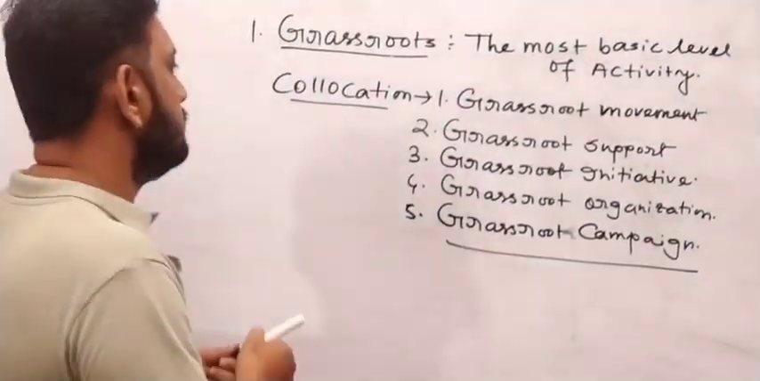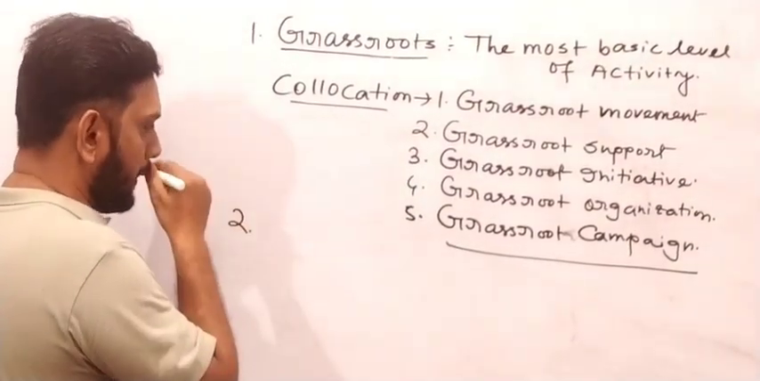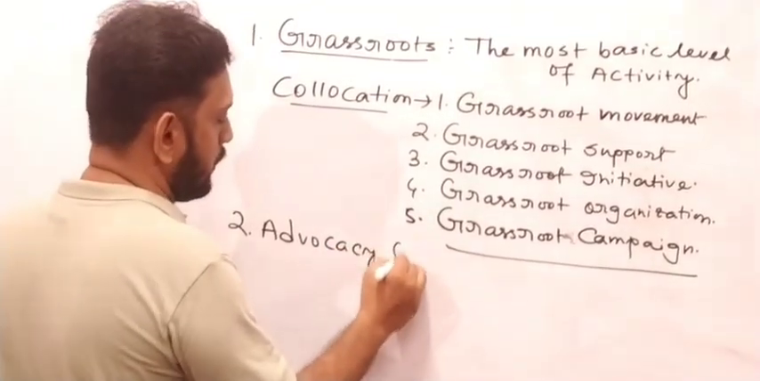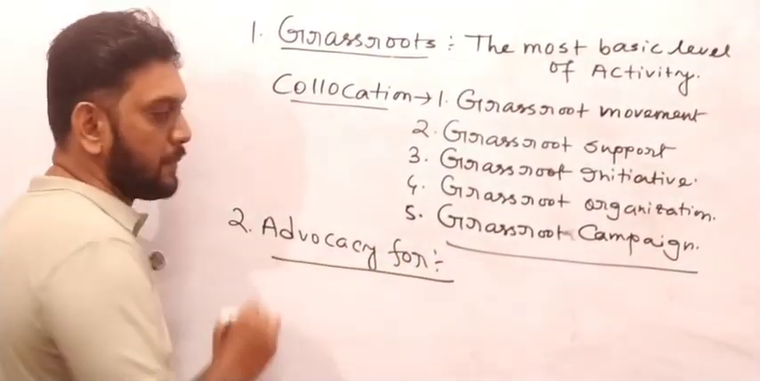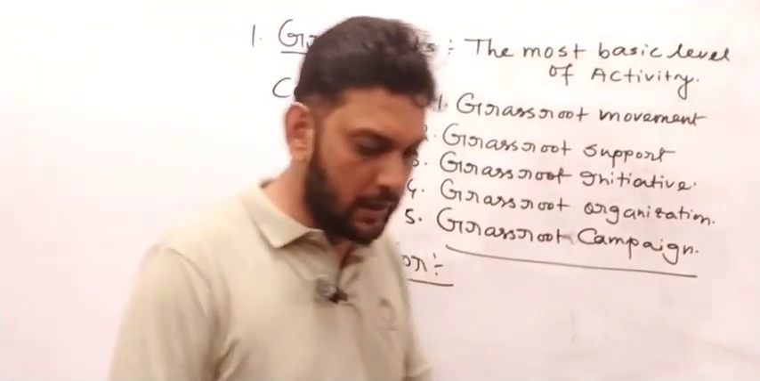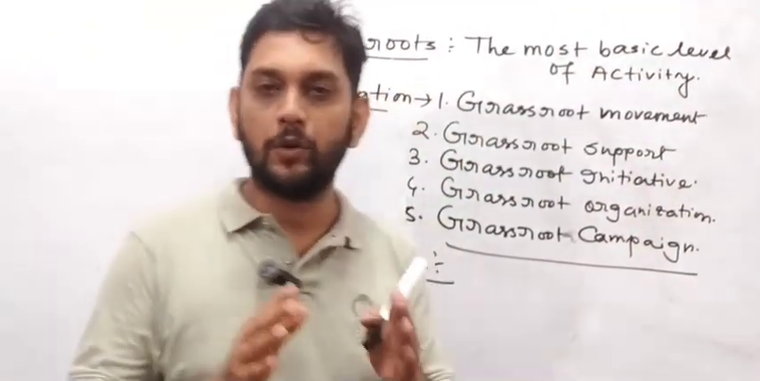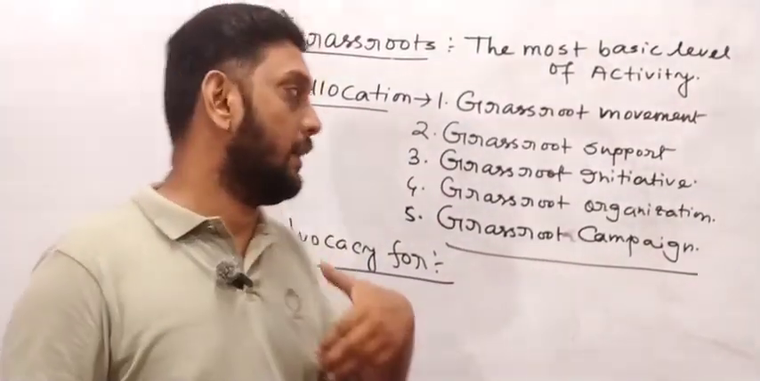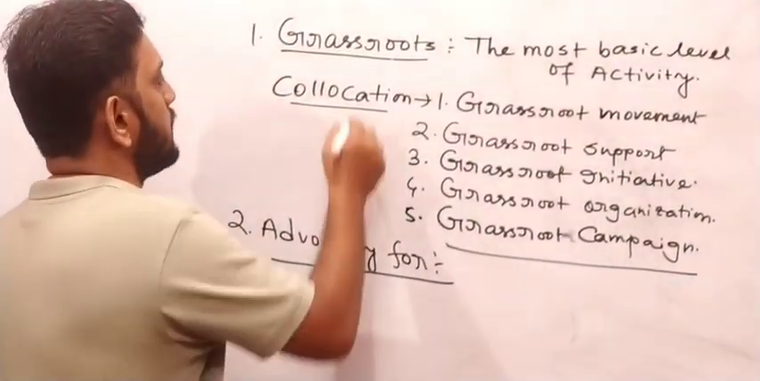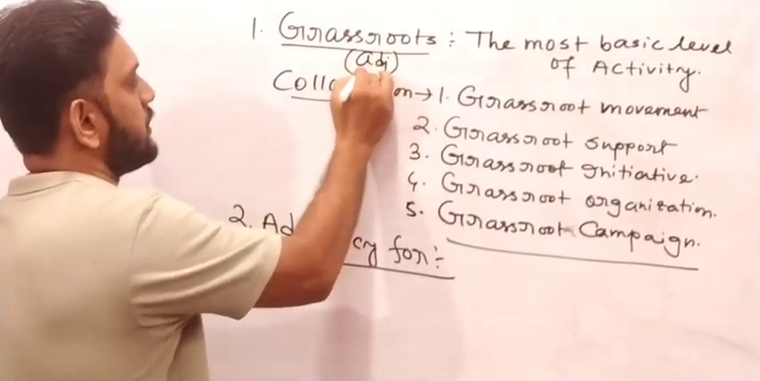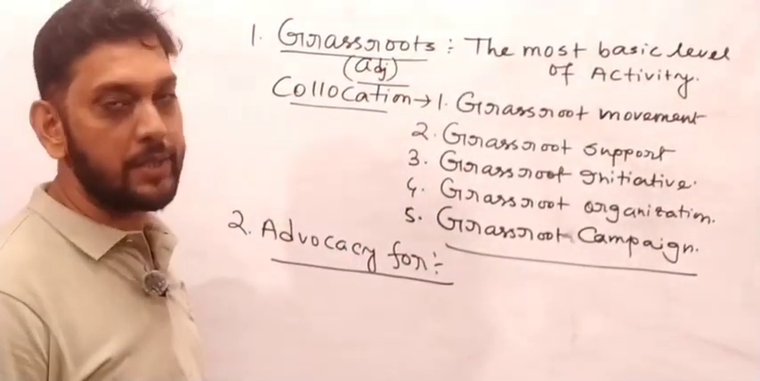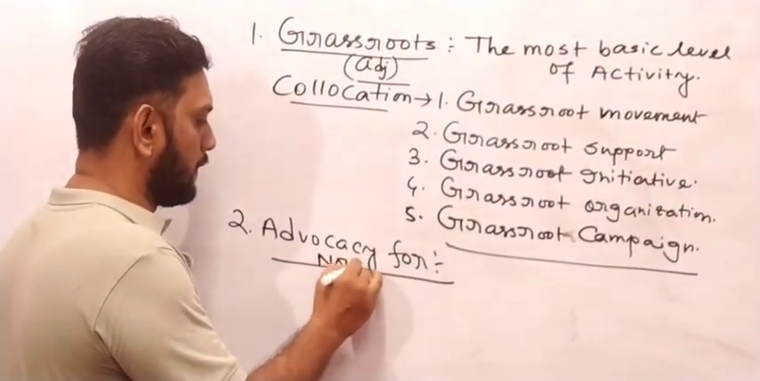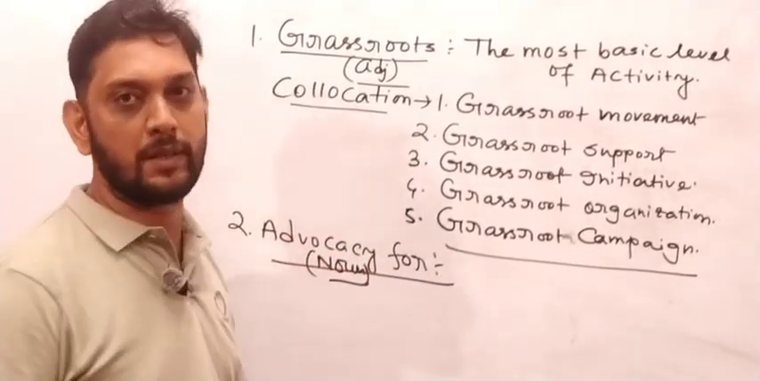Let's say second one. Second one is advocacy. Write down advocacy for. What is written, my friend? Advocacy for. First of all, we have to understand the definition, or you can say the meaning of this word. And also we have understood the part of speech of this word. The part of speech of grassroots is adjective. And second one is advocacy for. Advocacy for, it is a noun form. A part of speech of this word is noun.